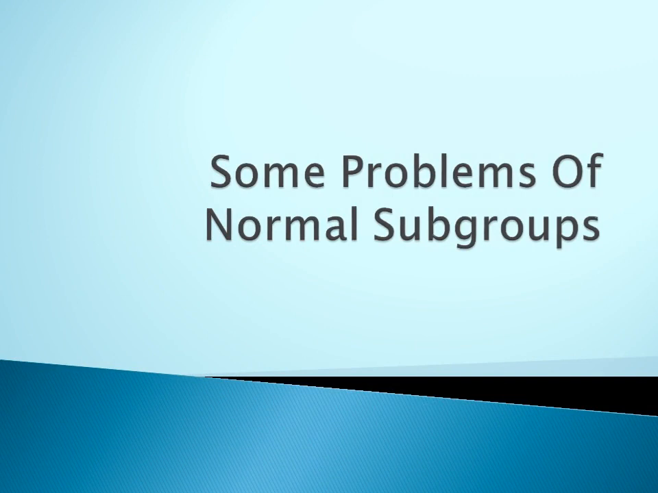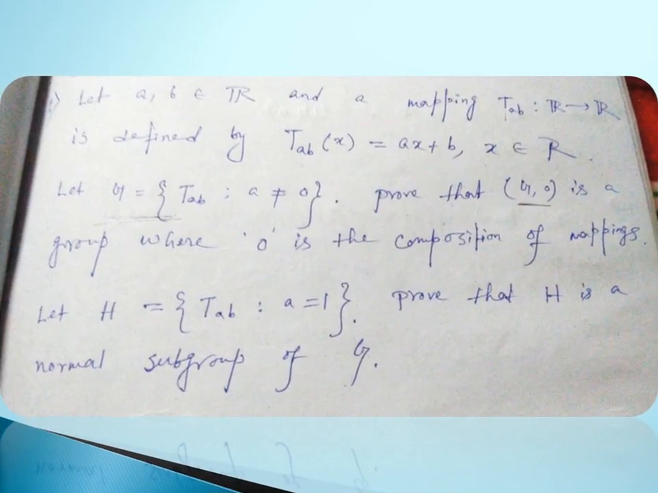We will discuss some problems of normal subgroups. A, B belong to R and a mapping T_AB from R to R is defined by T_AB of x equal to ax plus b, where x belongs to R, the set of real numbers. Let capital G equal to all such T_AB such that a not equal to 0. Prove that G, naught is a group where naught is the composition of mappings.